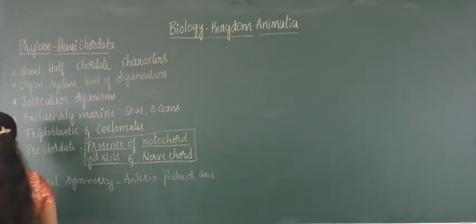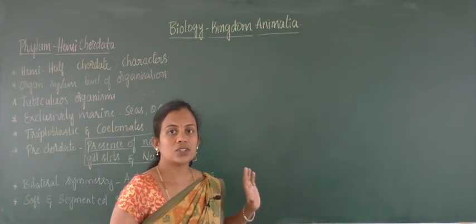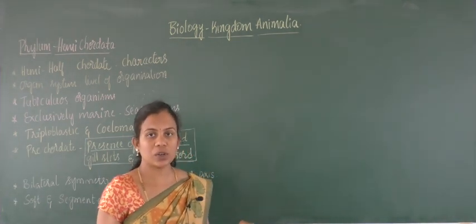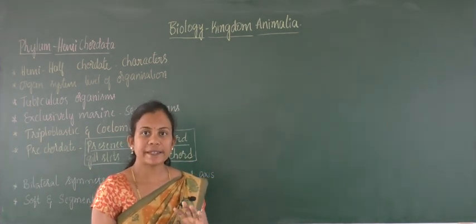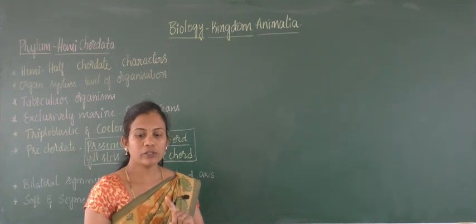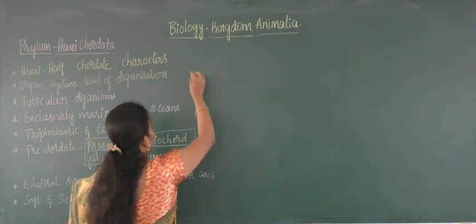Next, we are going to start with the morphological structure, which will give us a better understanding of the characteristic features of hemichordates. One organism taken as an example is Balanoglossus.